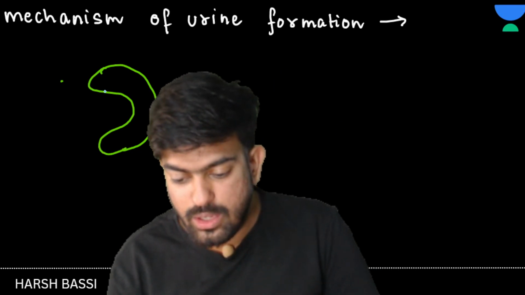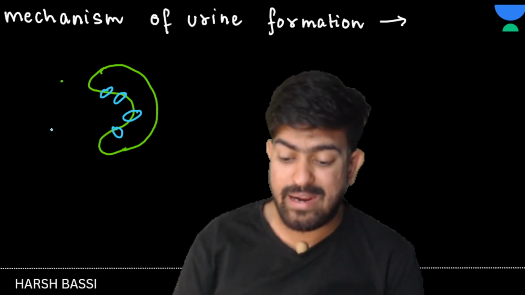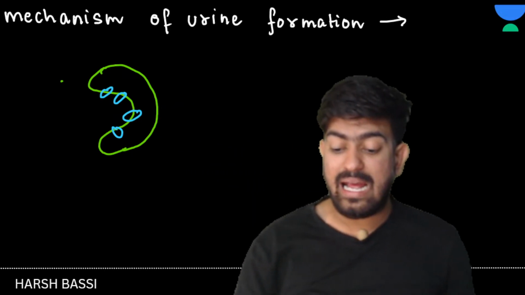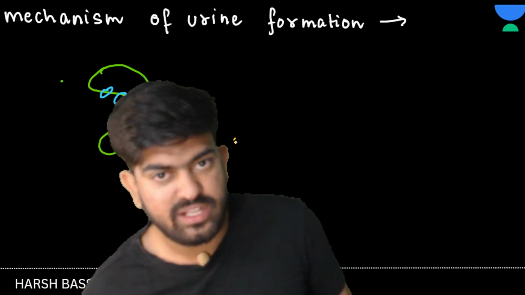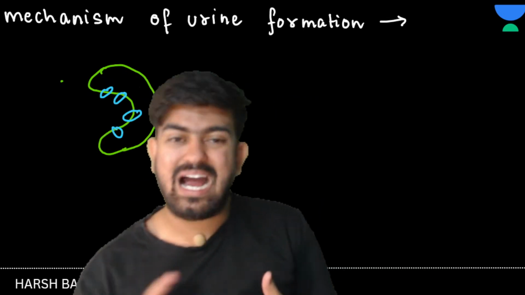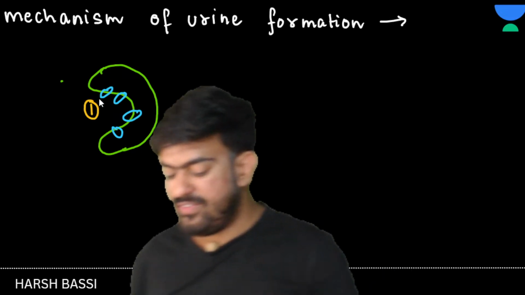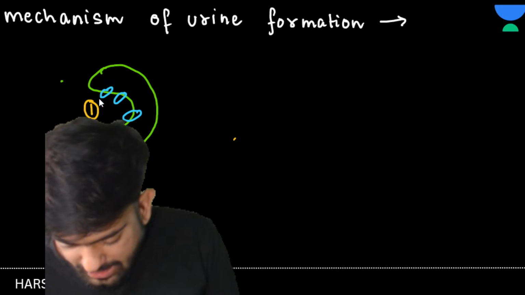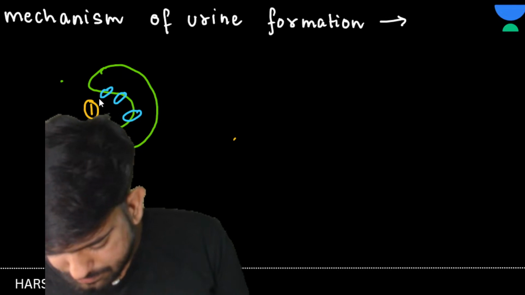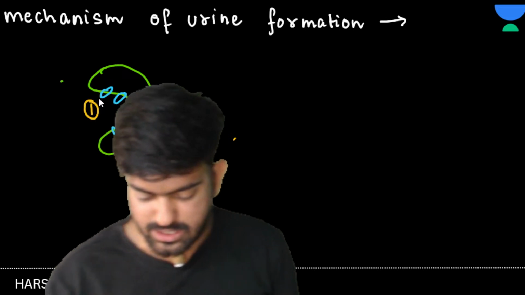Podocytes were present, yes or no? Podocytes were present, and between the podocytes we have very minute pores, and these minute pores will allow the transfer of some molecules, like glucose. But RBCs and proteins do not move out. So what happens here? Ultrafiltration. Clear to everyone? Here only ultrafiltration is happening.